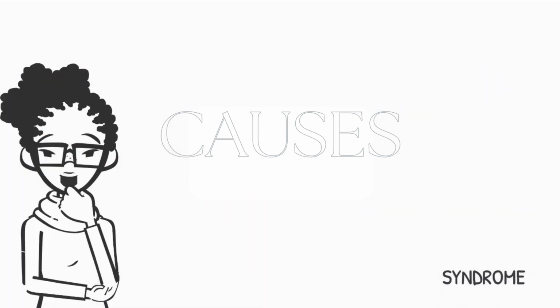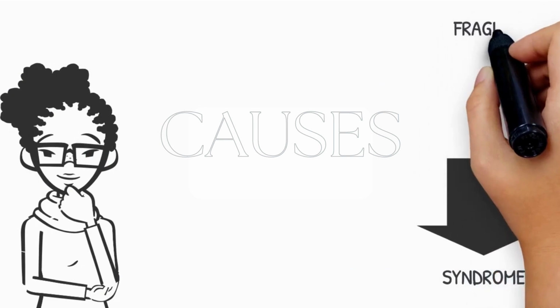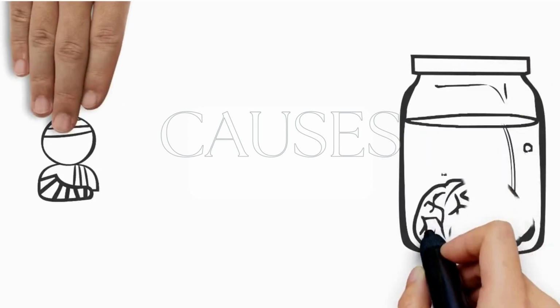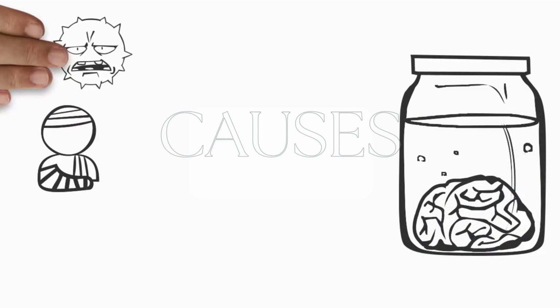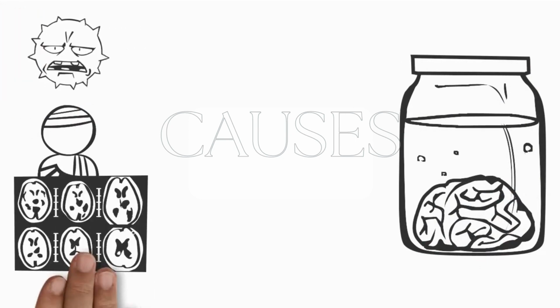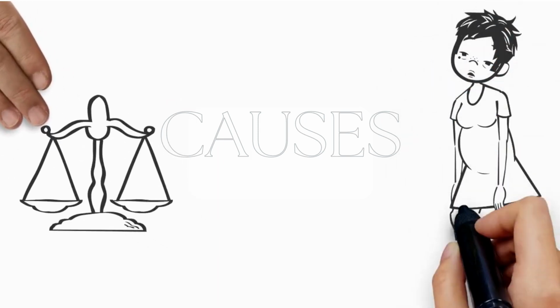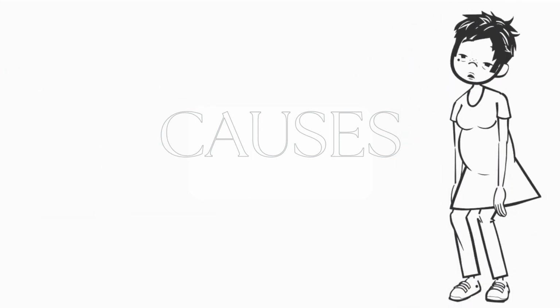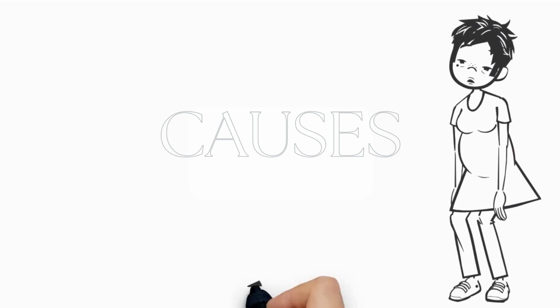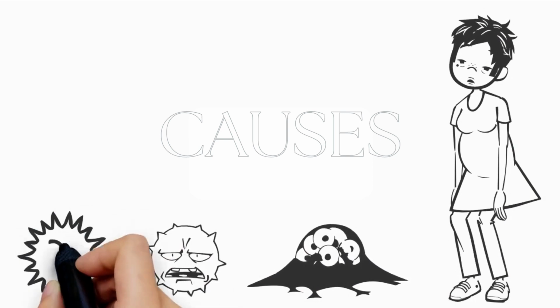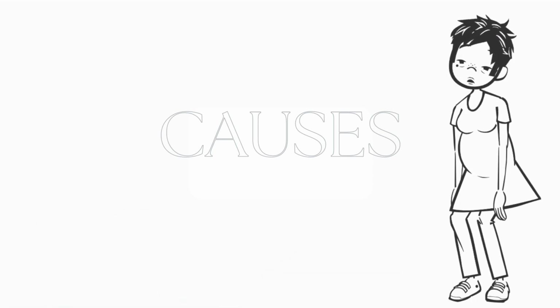Certain genetic or chromosomal abnormalities, such as Down syndrome, Fragile X syndrome, or Prader-Willi syndrome, can cause intellectual developmental disorders. Brain damage or injury due to trauma, infection, or other factors can sometimes result in intellectual and developmental disorders. Babies born prematurely or with a lower birth weight may also be at a higher risk. Infections during pregnancy, such as rubella or cytomegalovirus, can sometimes cause intellectual and developmental disorders in the baby.